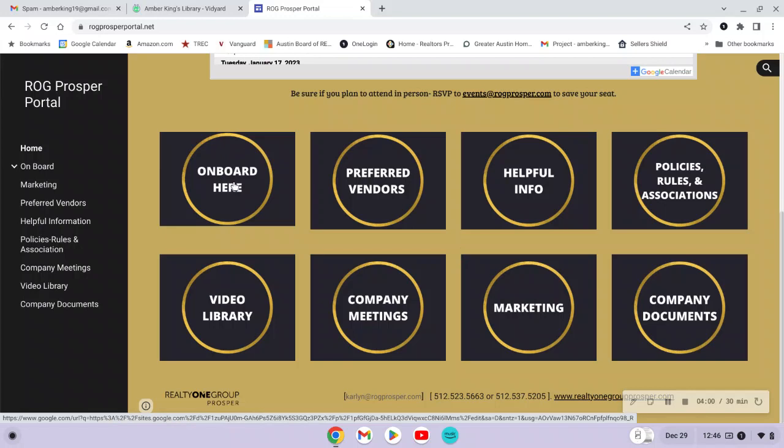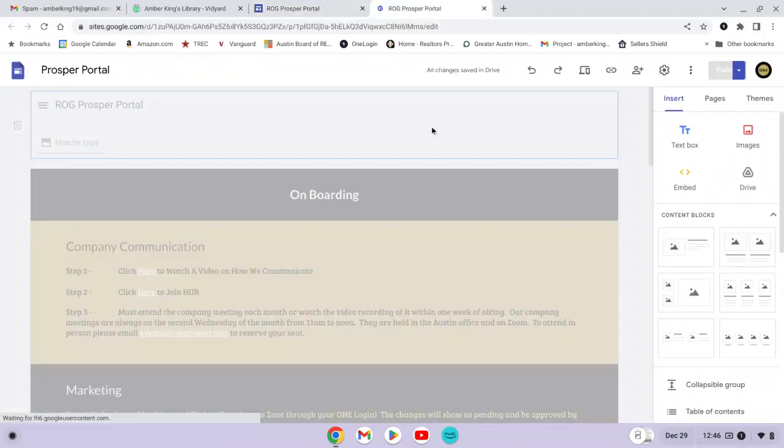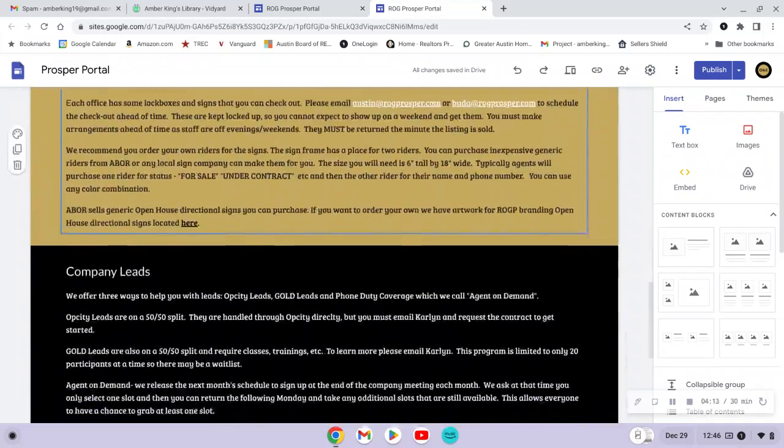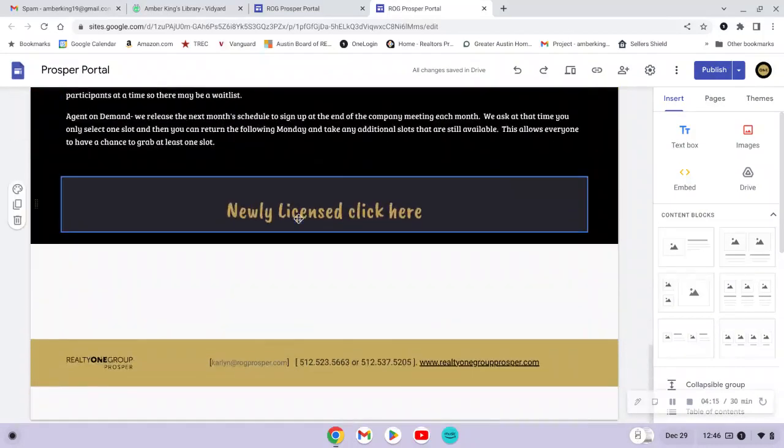When you click onboard, it is going to take you to a lot of general information about the onboarding process with Realty One Group Prosper. If you are a newly licensed agent, you will want to look at the site, and once you go through all of the other details, there is a button at the bottom that says newly licensed agent. That means if you've not completed your first 5 transactions, or if you know that you're joining the mentor program, those would be indications that you are a newly licensed agent.